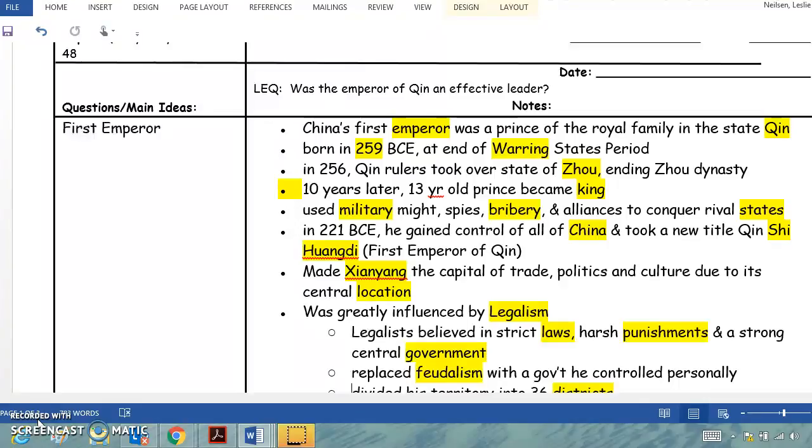emperor of Qin. He made Xianyang the capital of trade, politics, and culture due to its central location. He was greatly influenced by legalism. The legalists believed in strict laws, harsh punishments, and a strong central government. He replaced feudalism with a government he controlled personally.